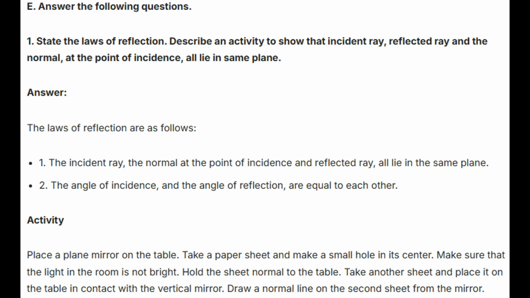E. Answer the following questions. First, state the laws of reflection. Describe an activity to show that the incident ray, reflected ray, and the normal at the point of incidence all lie in the same plane. Answer.